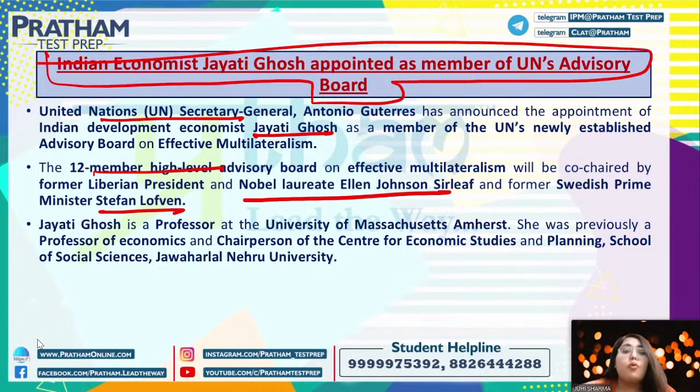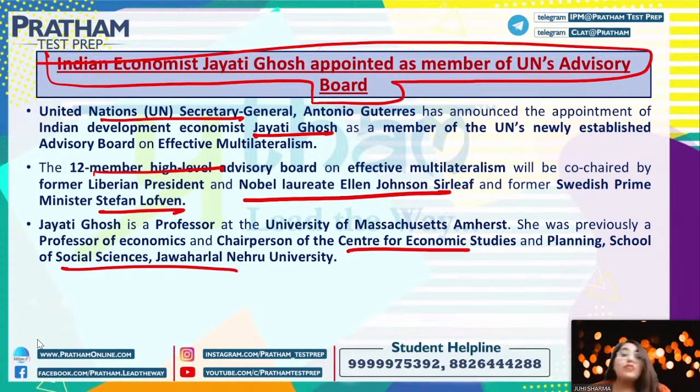She was a professor of economics, she has been a chairperson, she has been related to JNU, right? And she was even a professor at the University of Massachusetts too. So yes, she was an economics professor. Hence, Indian economist Jayati Ghosh has been appointed as a member of the UN advisory board, right?